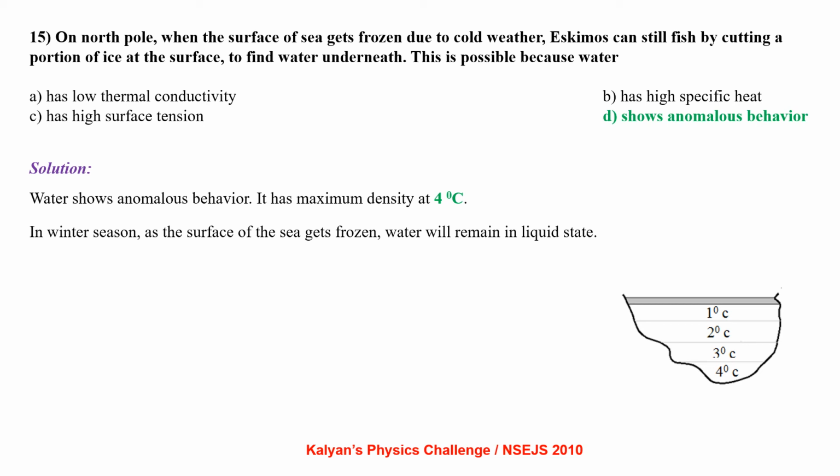Water has maximum density at 4 degrees centigrade instead of 0 degrees centigrade as we generally expect. Because of this, in winter season in cold countries, when water at the surface gets frozen, it still remains in liquid form inside. At the bottom of the lake or sea, the temperature will be 4 degrees, which is sufficient for aquatic life to survive.